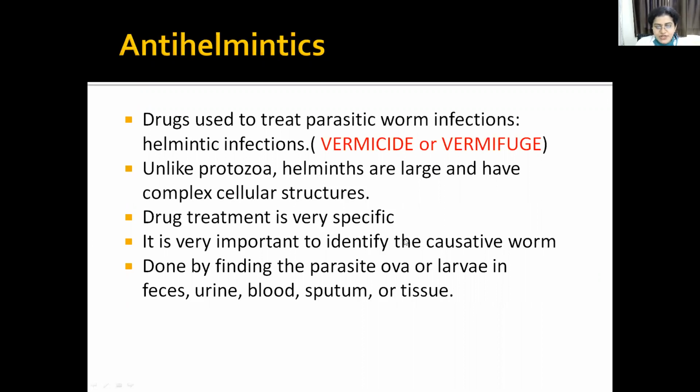It is very important to identify the causative worm. How will you find which worm causes this infection? By finding the parasite ova or larva in your feces, urine, blood, sputum or tissue. Whenever you examine feces, urine, blood, sputum or tissue, you will find the parasite ova or larva.